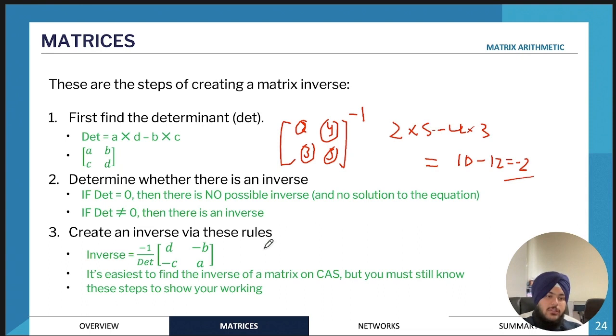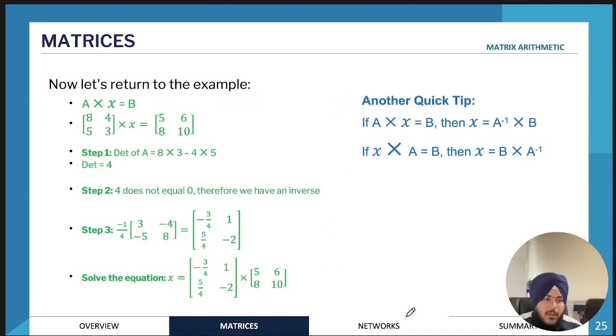But if not, there's this formula. It's also in your formula sheet. The formula is 1 over the determinant of the matrix, so what you've just found, and then the matrix. And the order is sort of reversed. You have D and A being flipped, so in this case, the 5 and the 2 being flipped, and the B and the C just being negative. And that's how you would find the inverse. A little bit weird, but pretty straightforward. But just using your CAS would make it really straightforward.